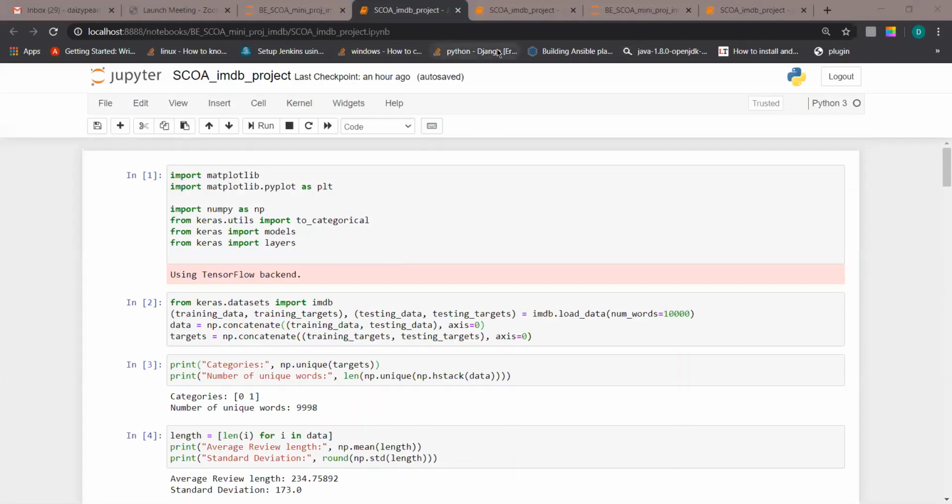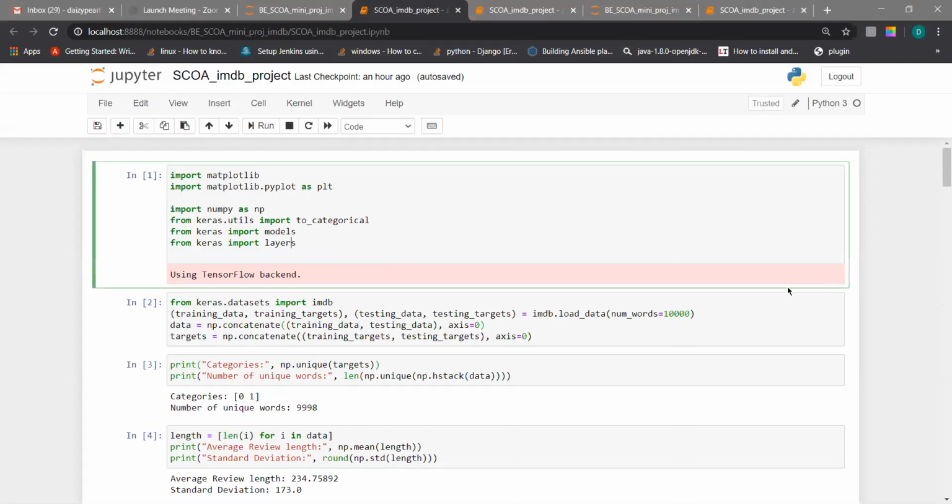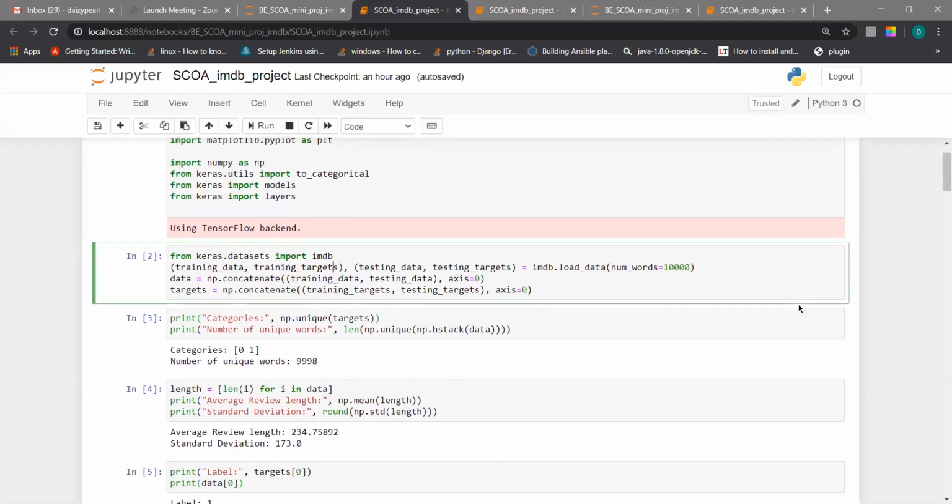Here we have used libraries like Matplotlib, NumPy, and Keras. Keras is the open source Python library used for building neural networks. From it we have imported the IMDb dataset, which we have divided into a testing dataset and a training dataset in the ratio of 1:1, that is 50% training dataset and 50% testing dataset.